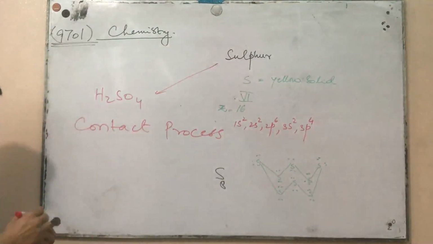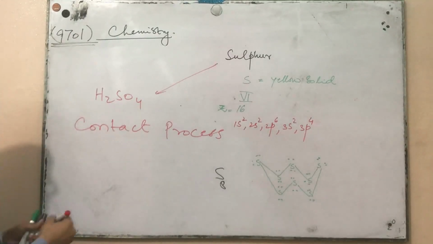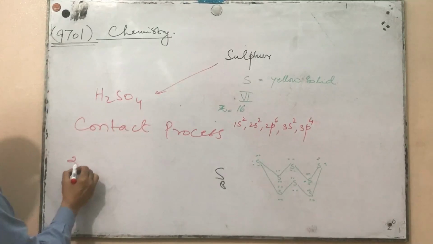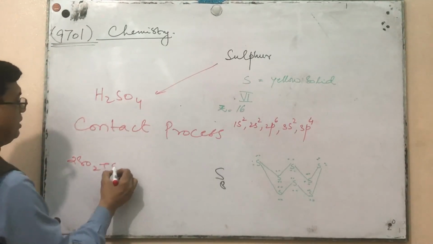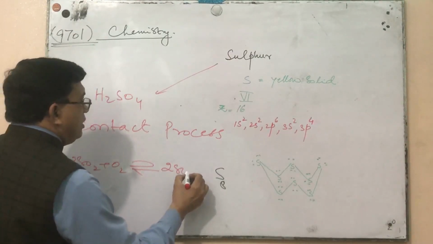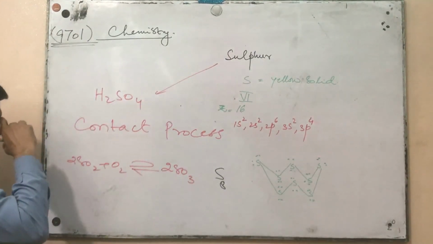In this process, we use the oxidation of sulfur dioxide to sulfur trioxide in the presence of a suitable catalyst.